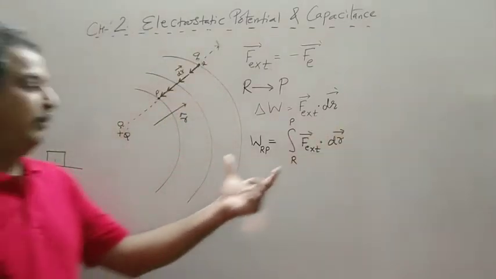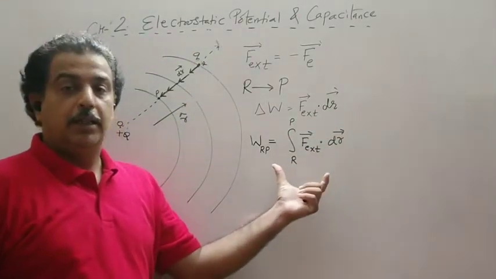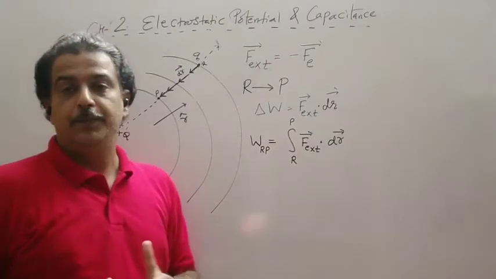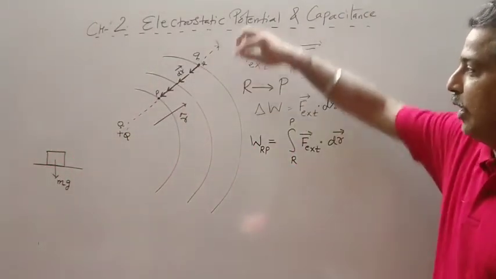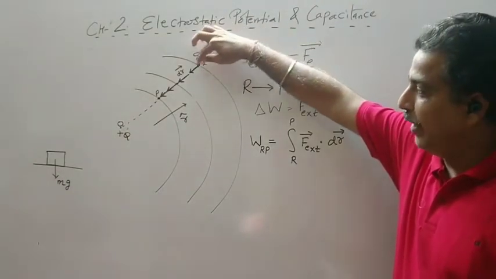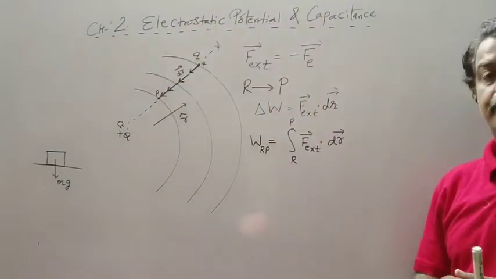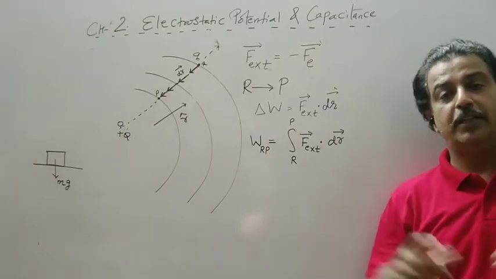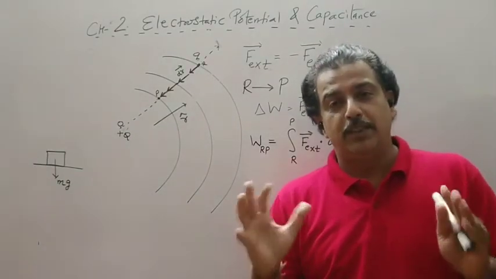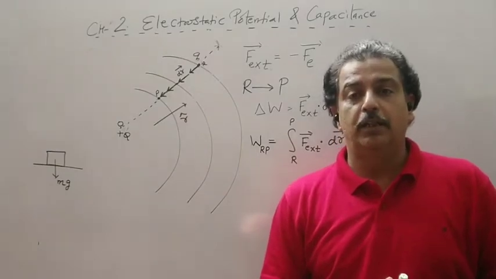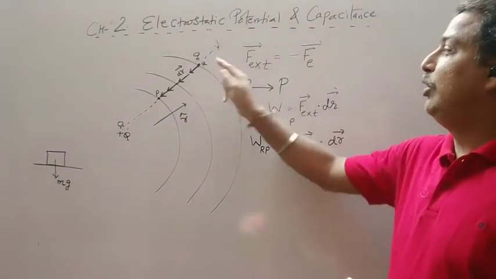So this much amount of work is required to be done against the electric field to move a charge Q from point R to point P. This much amount of work is required means you have to do minimum this much work so that you are able to move a particle.